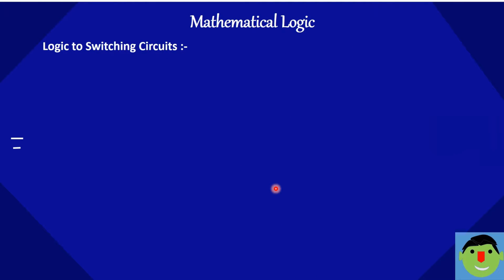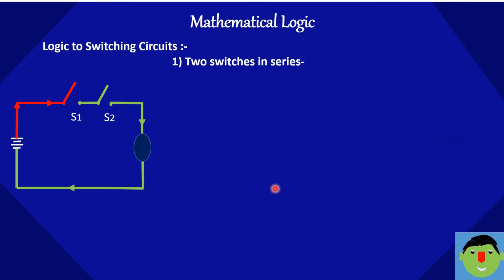Logic to switching circuits. The first circuit is two switches in series. This is the picture of the switching circuit in which two switches are connected in series. Here both switches are off, so the circuit will not be complete and the lamp will not glow. For the switch S1 we let P, and let Q be for switch S2.